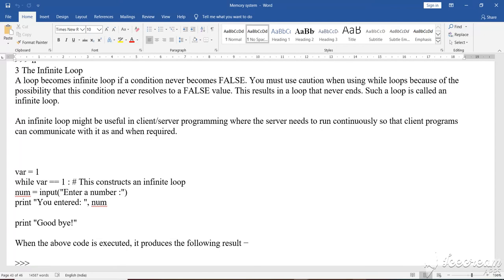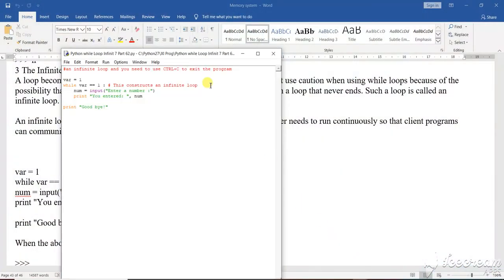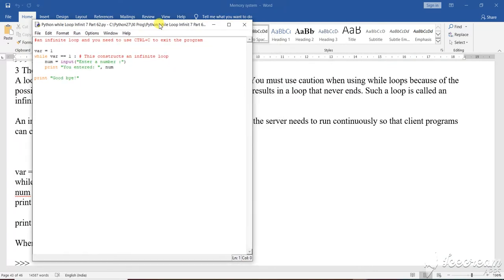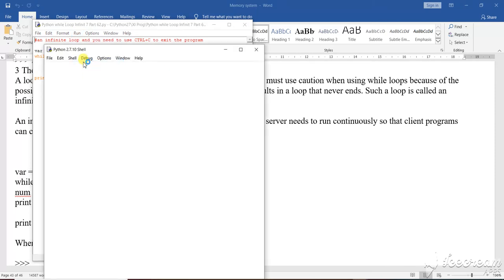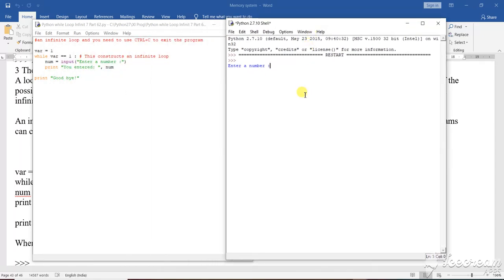Let's see one of the infinite loop programs that has been prepared for you. Let us run the program. In this program, first it asks for a number. Suppose I give 5, then 9, then 10. See, it keeps continuing and will never end.